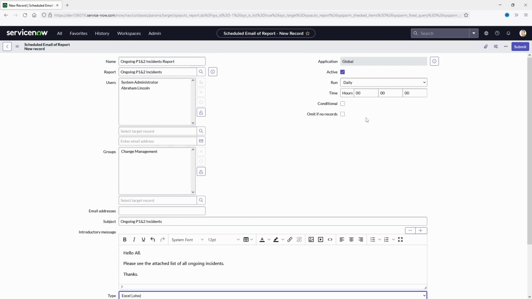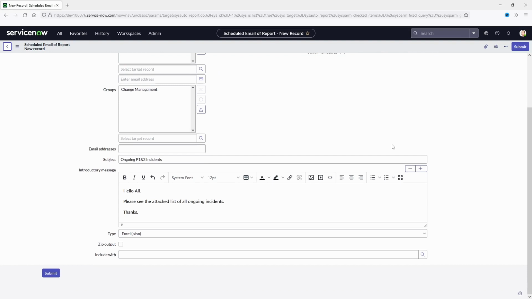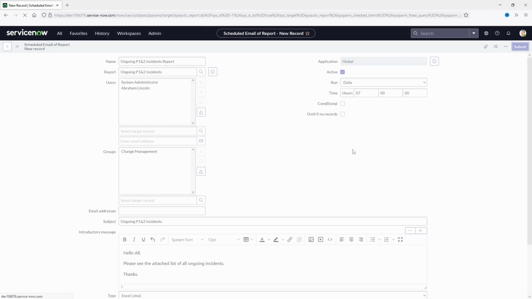Then we need to specify the time and interval. I want it to be run daily, every day, 7 o'clock in the morning. There's an option in here that says omit if no records. If you want to stop sending emails if there's not any result from our report, you can check that box. In this scenario, I prefer to receive an empty email and make sure that the system is still working, so I don't check that. After checking all the information, we can just submit the schedule.